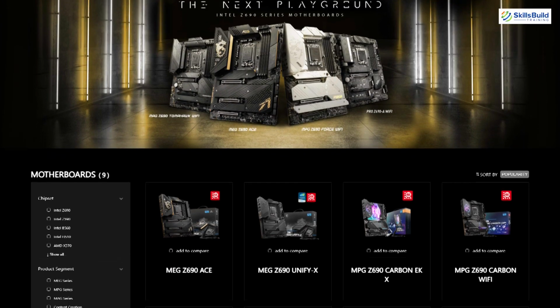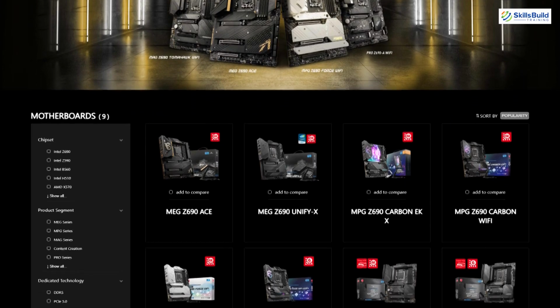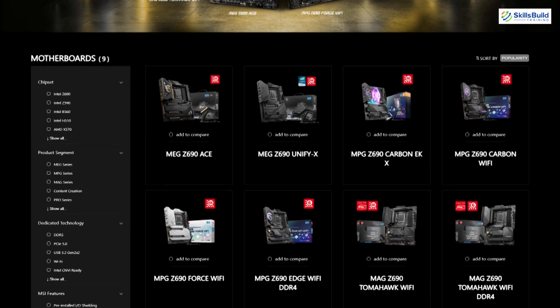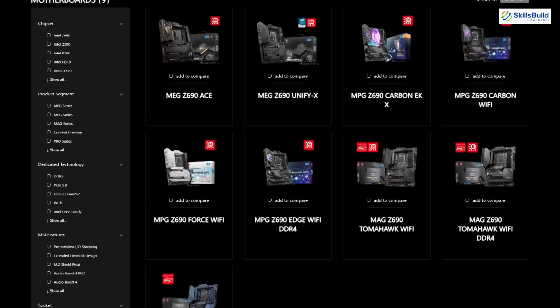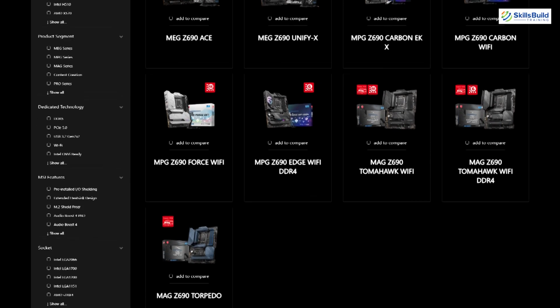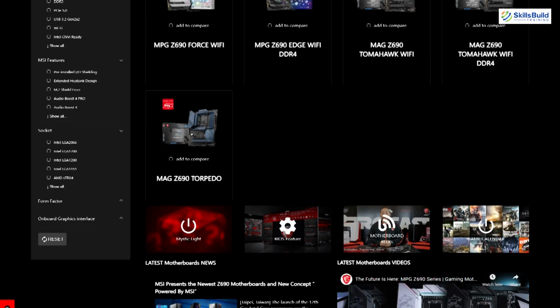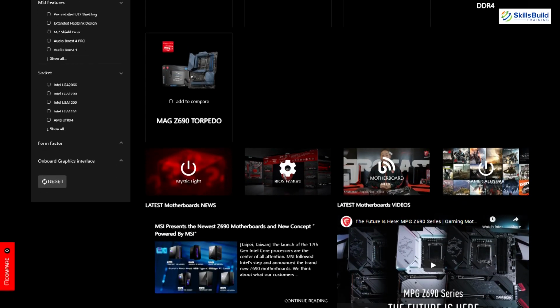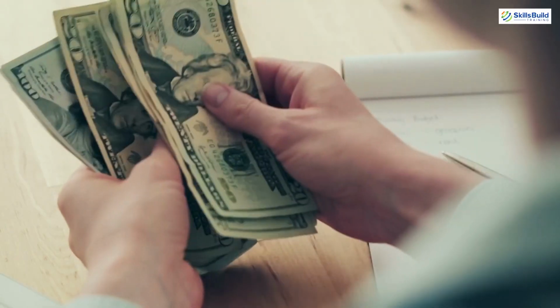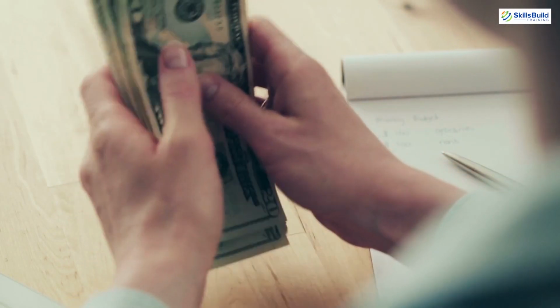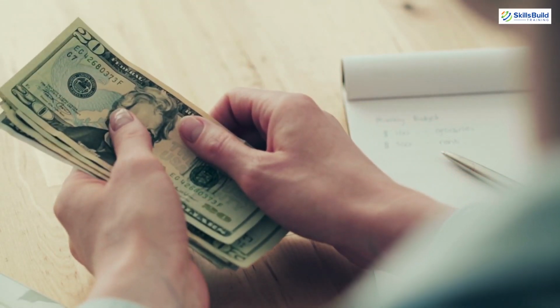With low-price motherboards, we have to compromise on some specifications, and at the same time, if you want all the specifications of the latest motherboards, then you have to bear the price. So it all depends on your choices and the range of your budget. But obviously, cost is the major factor to consider while choosing a motherboard.